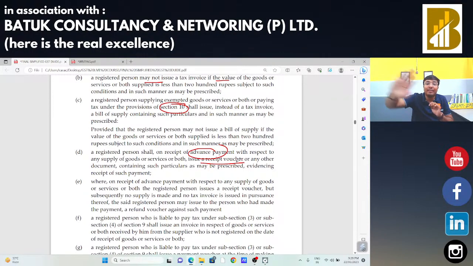If you are going to refund that amount, in that case, a refund voucher is there. Suppose I received an advance on account of my services for 1 lakh rupees, and I made a refund of 50,000 rupees, and I had paid taxes on 50,000 only. At the time of departmental scrutiny, the department is going to check the refund voucher for that 50,000 rupees, because I had received 1 lakh rupees, 50,000 I had refunded. So the refund voucher should be there.